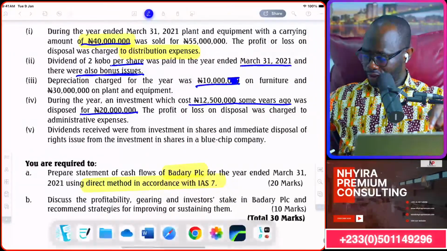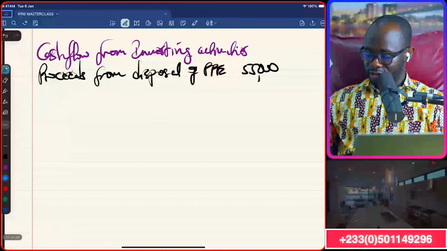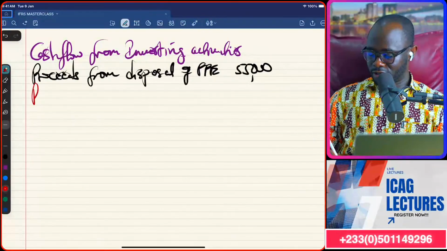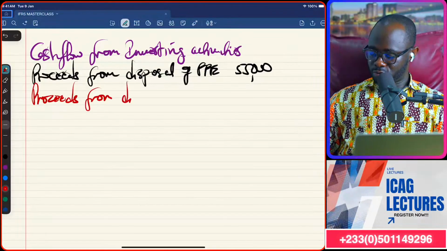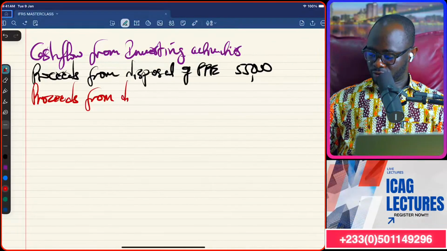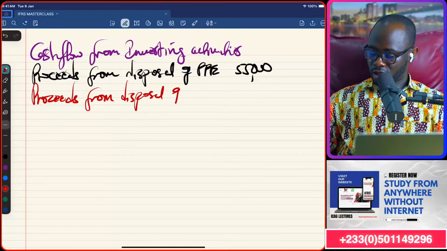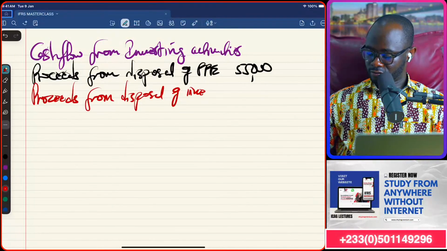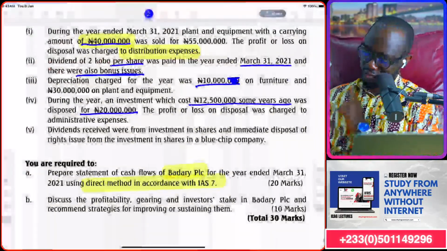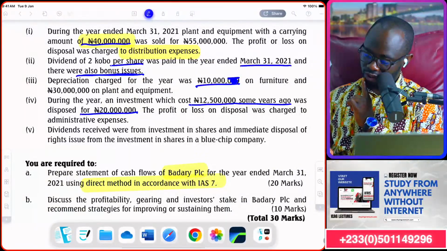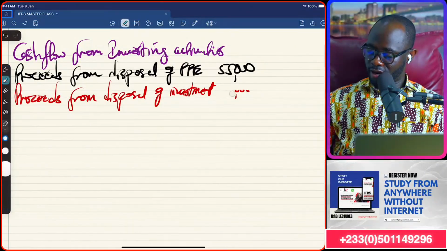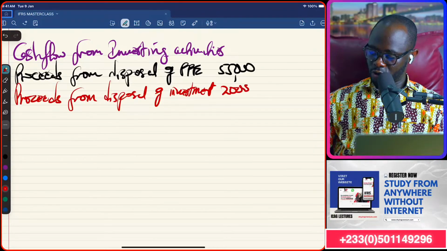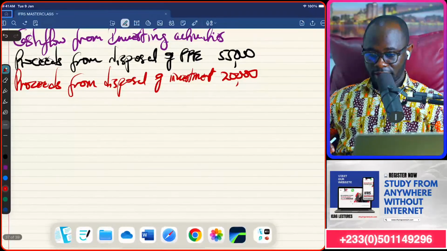Okay, so proceeds from the disposal of that investment will come under investing activity. So proceeds from disposal of investment. We are interested in that first. How much we got? It was disposed of for 20,000. 20 million naira, but we are working 3 zeros up, so 20,000. Okay. Then